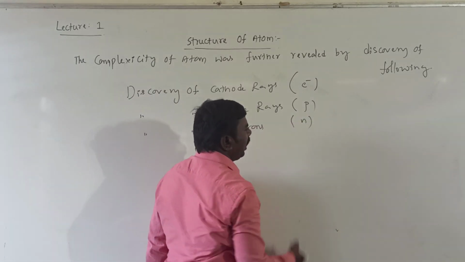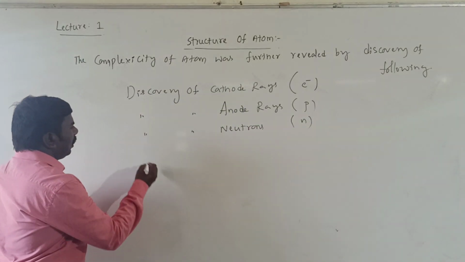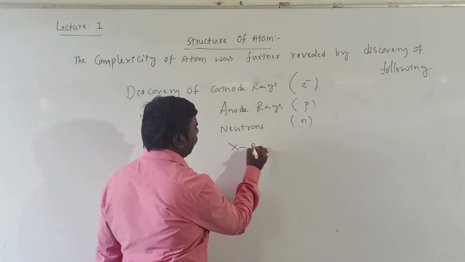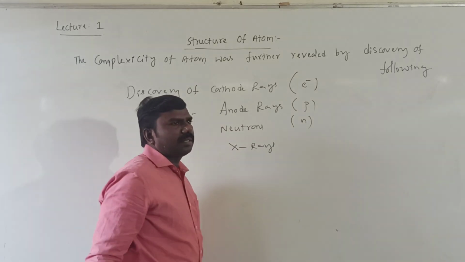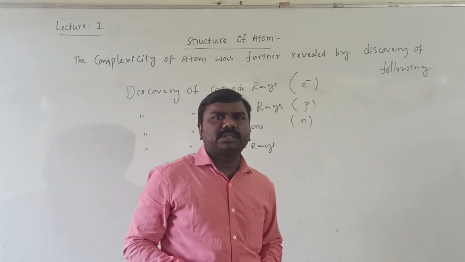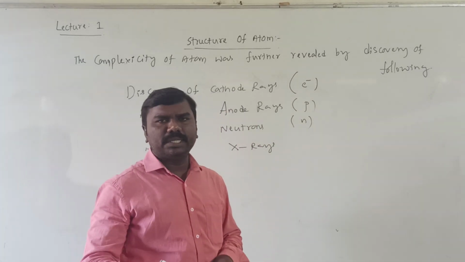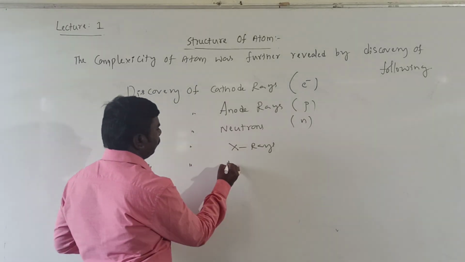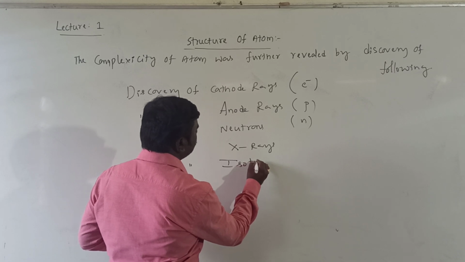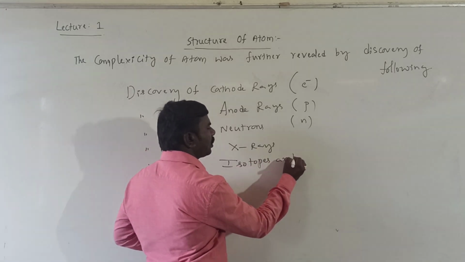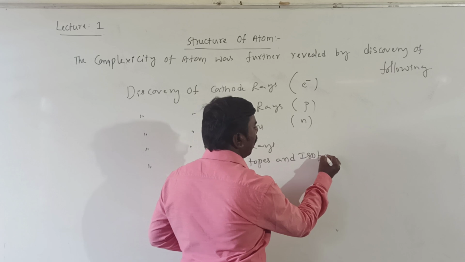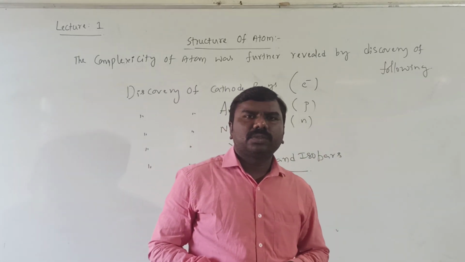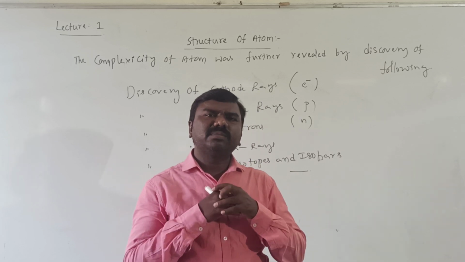Discovery of X-rays especially. It means gamma rays, X-rays, beta rays, alpha rays. We will discuss those also. Next, discovery of isotopes and isobars. By all these discoveries the complexity of atom was revealed.